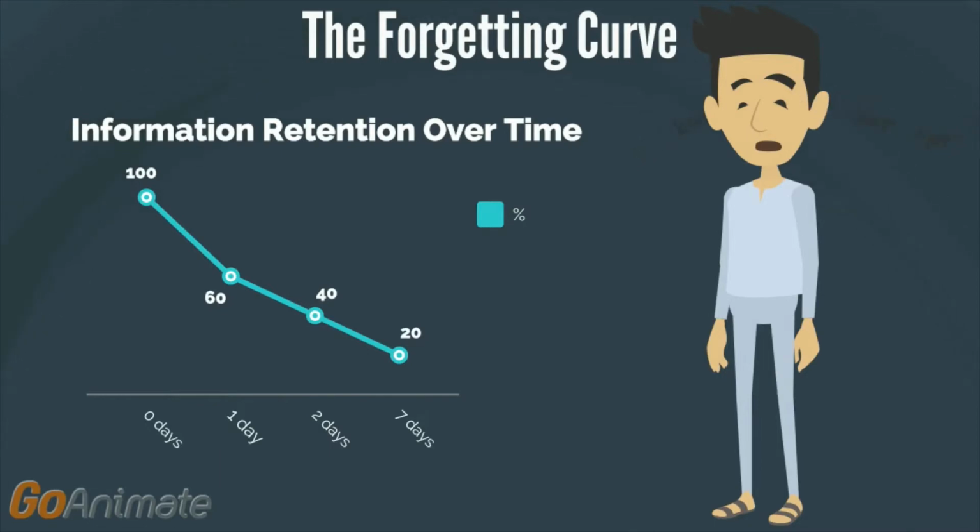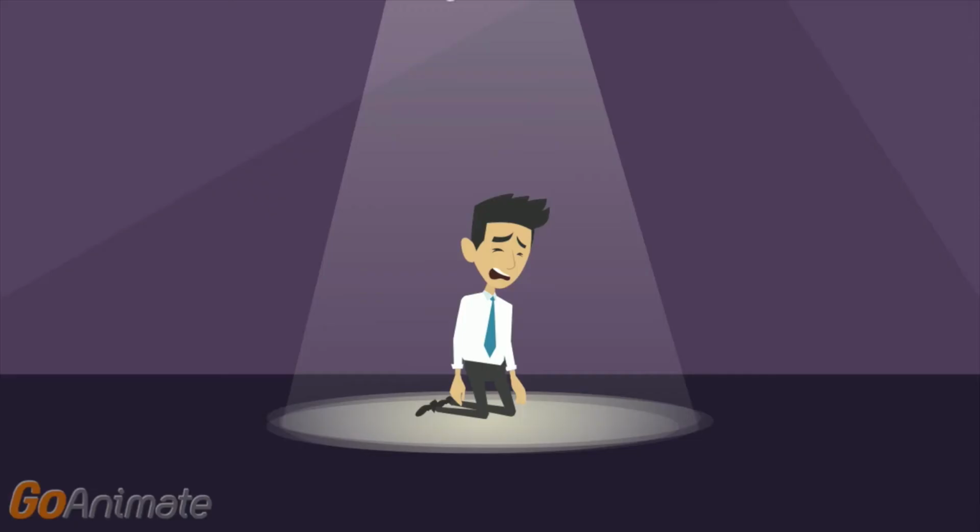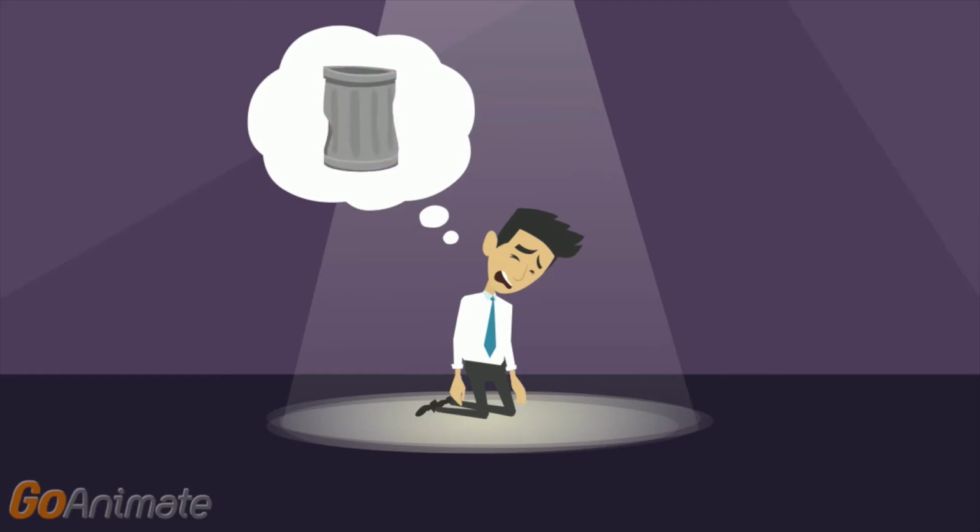One day after hearing a new piece of information, without repetition, we can only remember 60% of it. After 2 days, 40%. And at the end of the week, that number drops to 20 and approaches 0 over time. We can't recall the vast majority of the information we've ever consumed. How can we possibly have well-informed and carefully considered beliefs? By and large, we can't.